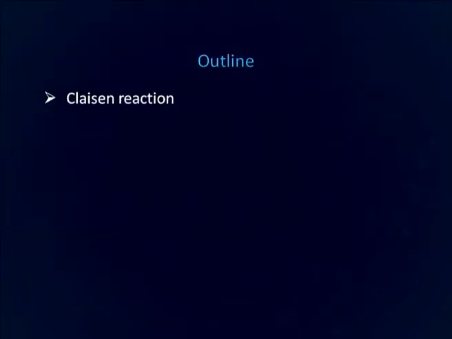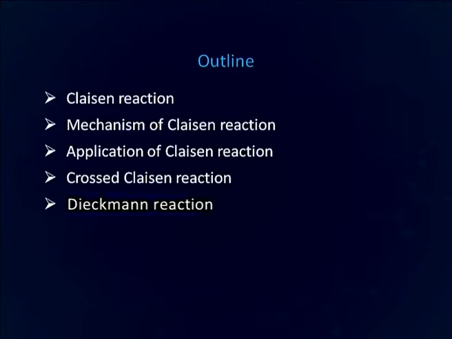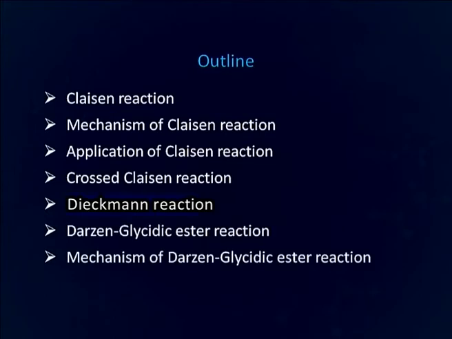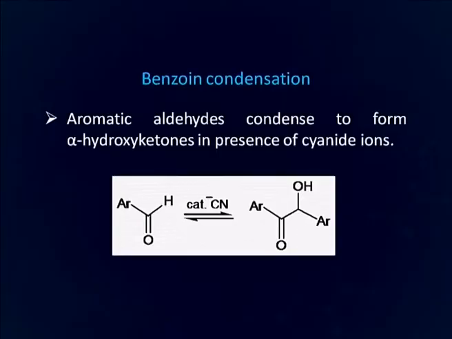We will also discuss the Claisen condensation, its mechanism, and its application. We will also discuss some reactions where cross Claisen condensation takes place. We will then discuss the Dieckmann reaction, then the Darzens glycidic ester reaction, its mechanism and application. So, to start with the present lecture, we will first of all discuss benzoin condensation.